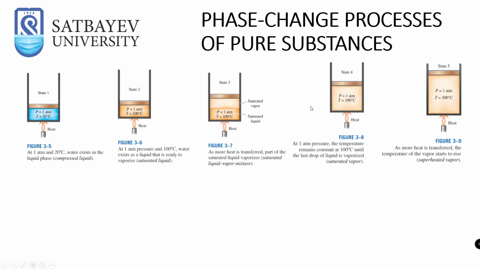As you can see, by giving heat, the volume of our body is increasing. When we get the saturated liquid-vapor mixture, the volume is approximately 2 times higher than for the liquid. If you give more heat, we will get saturated vapor.